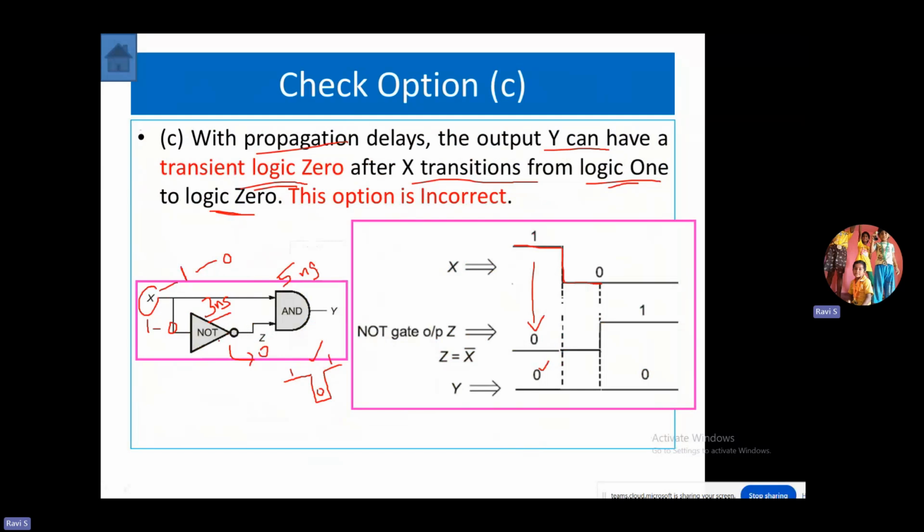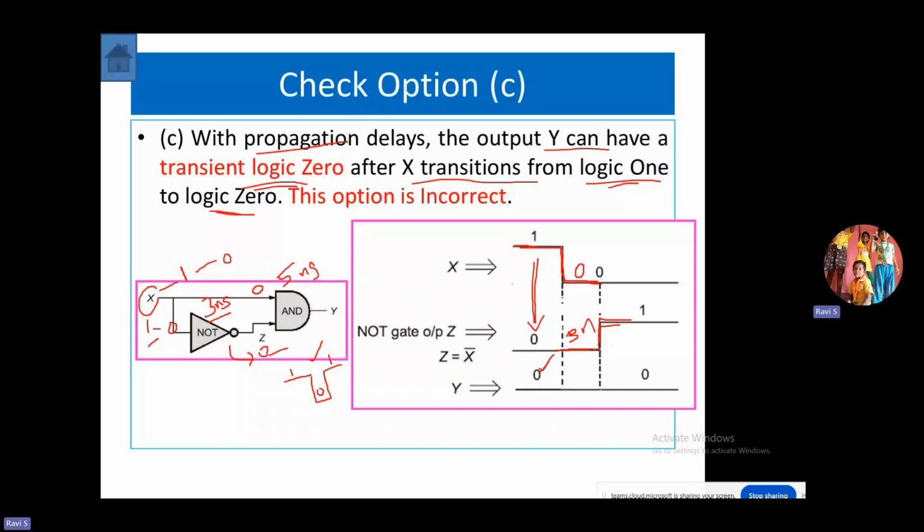Till that time what happens? Earlier, one input alone makes the output 0. After 3 nanoseconds, what happens? It changes to 1. Because your input changes from 1 to 0, your NOT gate output will not change to 1 instantaneously. After 3 nanoseconds only, it changes from 0 to 1. Now let us check the waveform. When it is the 1-0 combination, your output was 0. Now, one of the inputs of the AND gate changed to 0, but the NOT gate has not changed.